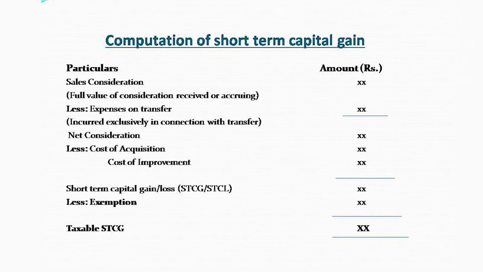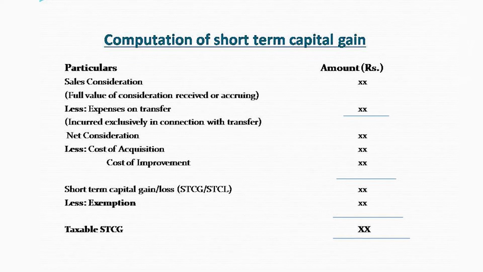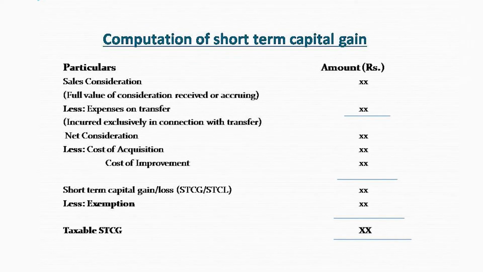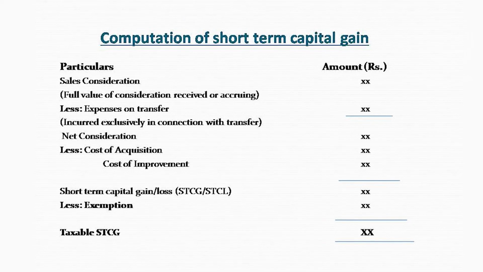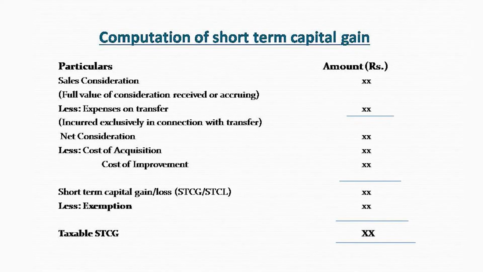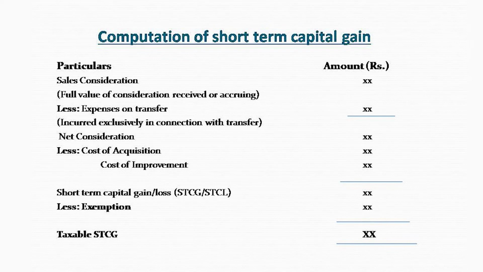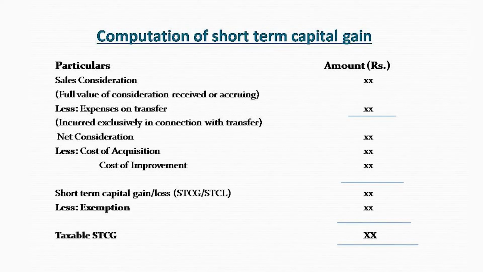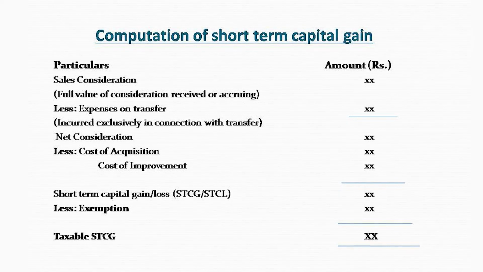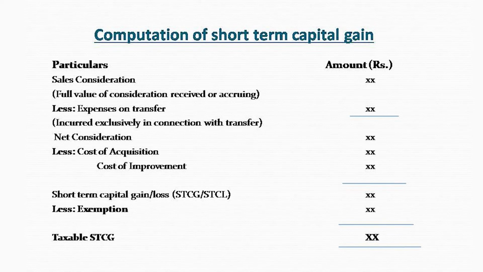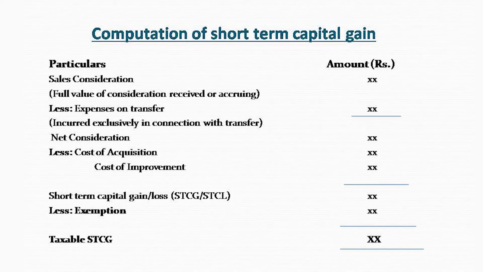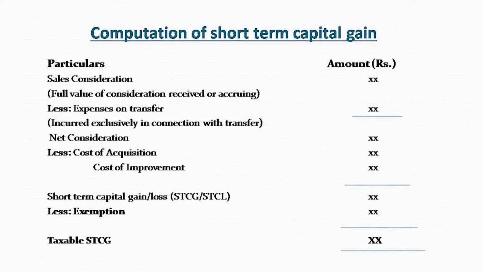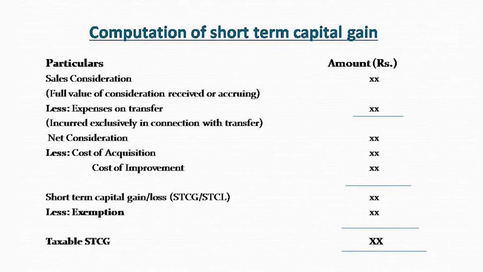When we talk about the computational aspect, here under short-term capital gain, we have to show the full value of sale consideration as a sale price. Out of sale consideration, a deduction is allowed in the name of expense on transfer, like stamp duty, registration charge, brokerage, and so on. These all expenses are allowed out of sale consideration.